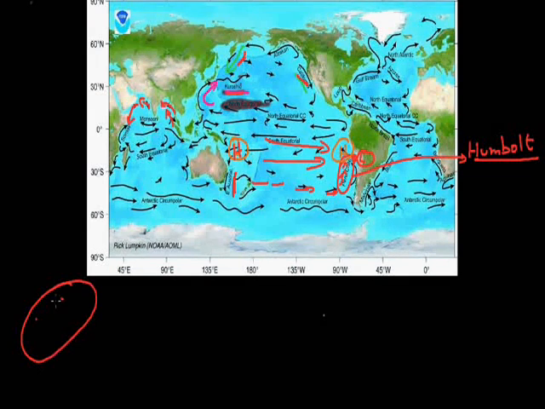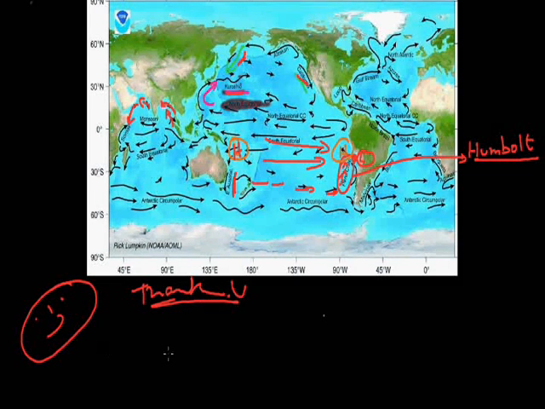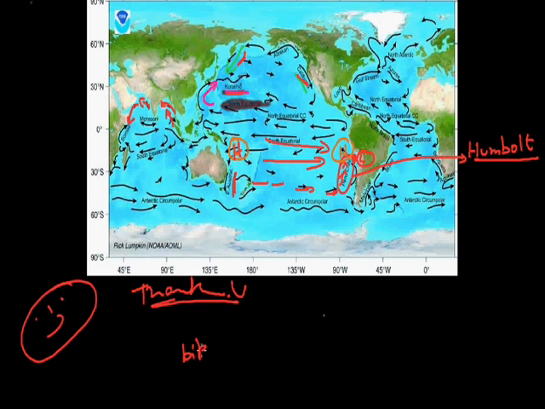That's all in ocean currents, where we did the ocean currents of the Pacific Ocean, Atlantic Ocean and Indian Ocean. I hope the topic is clear in your mind.